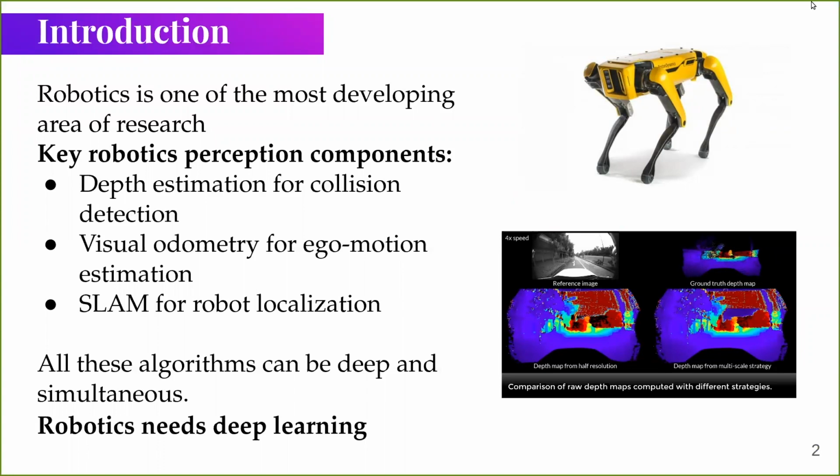One of the areas of robotics which attracts the attention of researchers is autonomous vehicles. However, self-driving cars still haven't appeared because the developers face many issues. One of the main problems is to build a perception system. There are three main key components of robotic perception: depth estimation for collision detection, visual odometry for ego motion estimation, and SLAM for robot localization. All these algorithms can be deep and simultaneous.